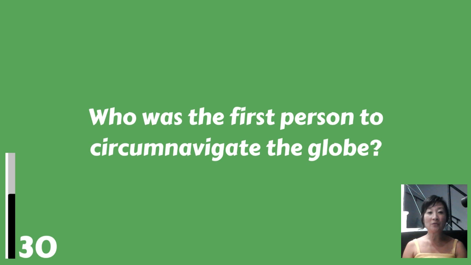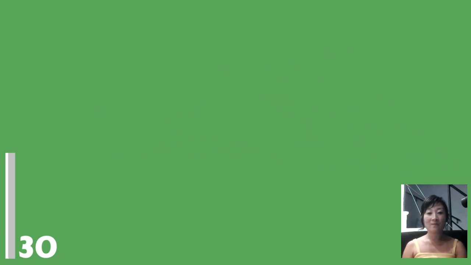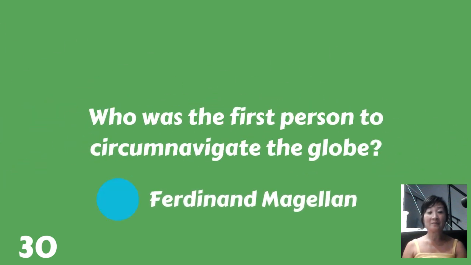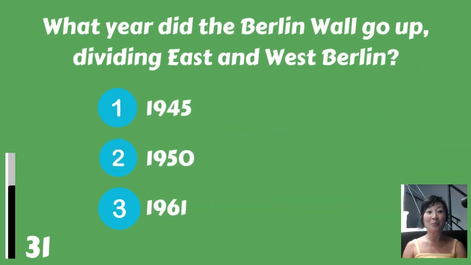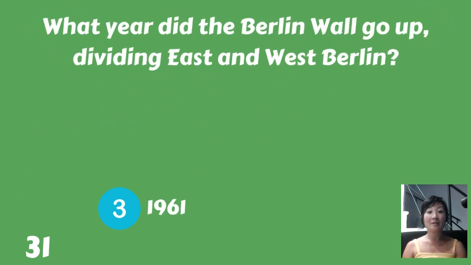Who was the first person to circumnavigate the globe? Ferdinand Magellan. What year did the Berlin Wall go up, dividing East and West Berlin? 1945, 1950, or 1961? 1961.